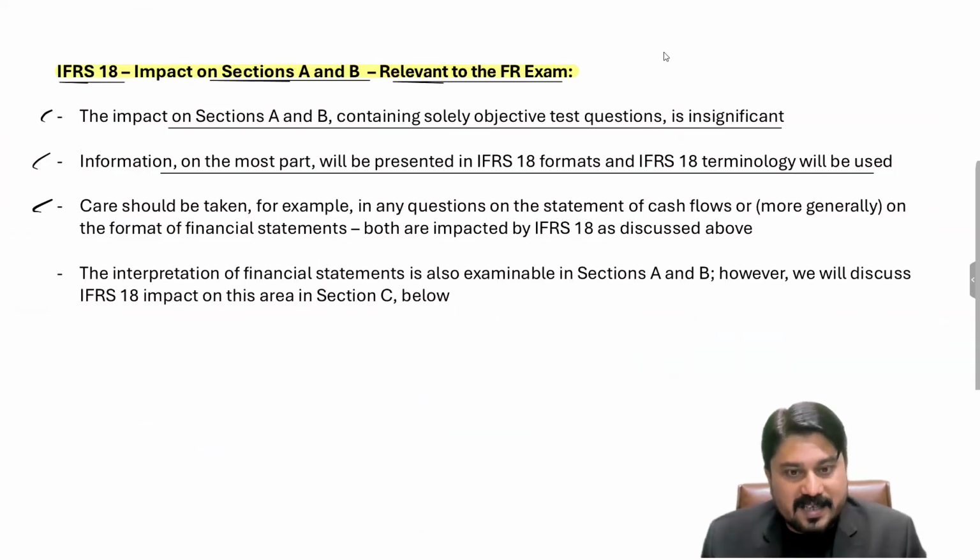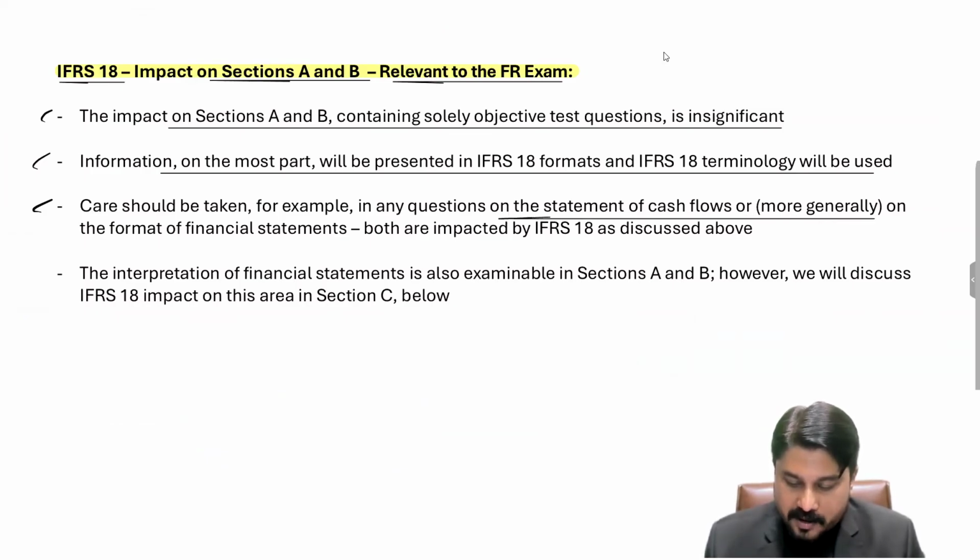Care should be taken. For example, if there is any question on the statement of cash flows, or more generally on the format of financial statements, both are impacted by IFRS 18 as discussed above.